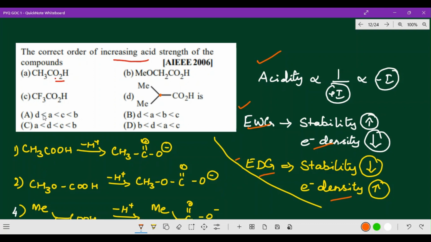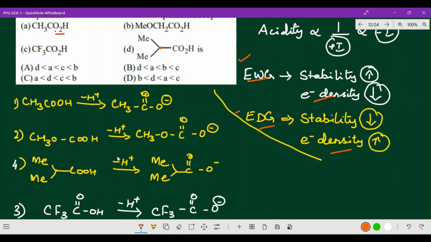Now come to this option, CH3COO minus. Naturally you will get what it is. This is actually an electron withdrawing group. The acetate ion is having an electron withdrawing group only. So naturally here you will get that CH3COO minus ion, and the same way here also, but the CH3 group is available, so that is an electron donating group.